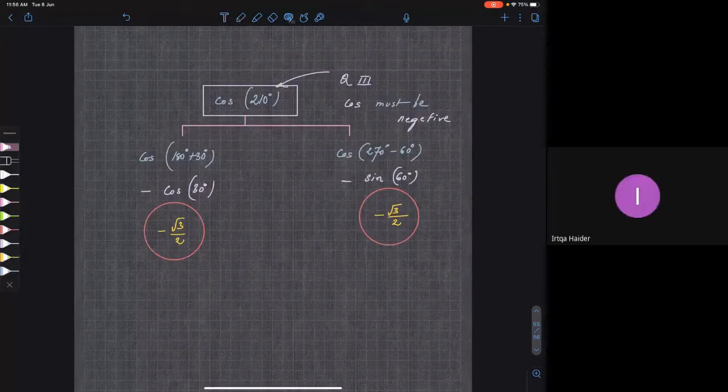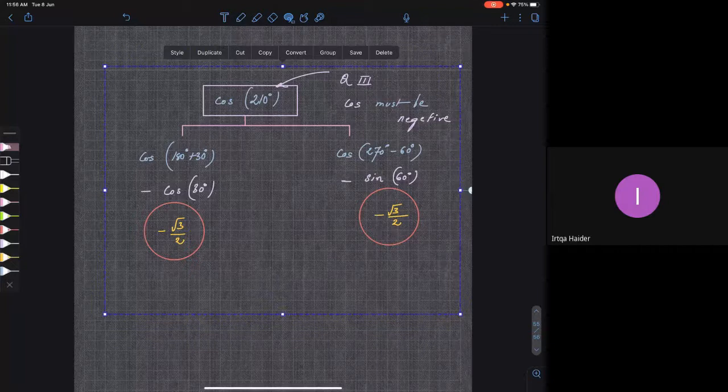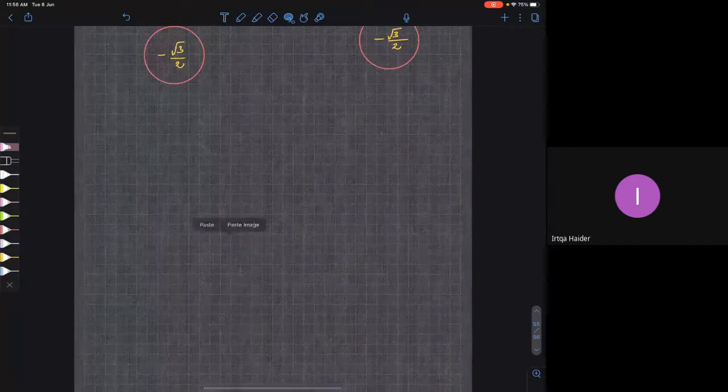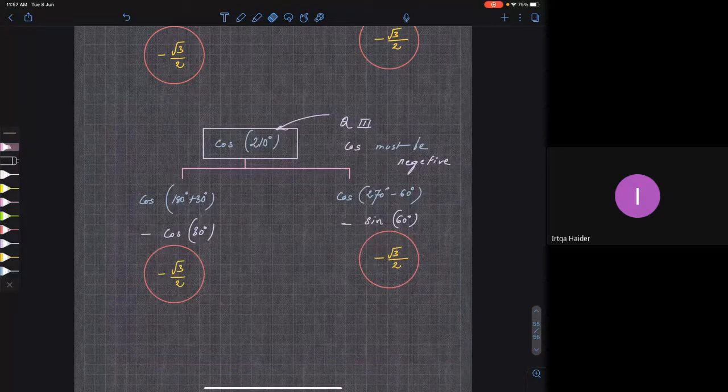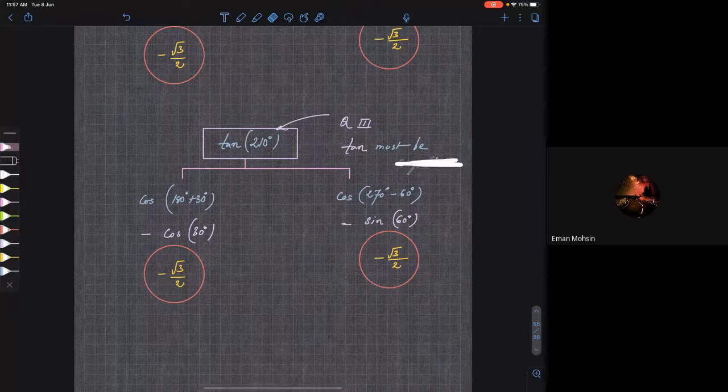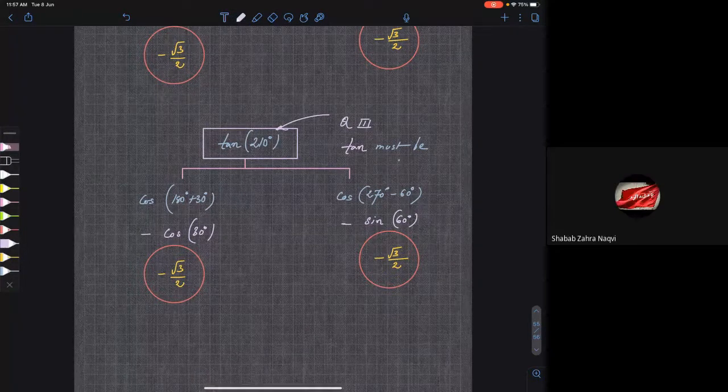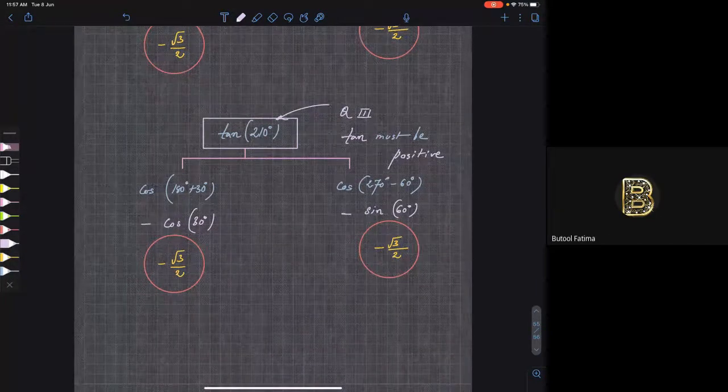So let me do one last question. Now these questions can be given in terms of radians also. You are getting my point? You have to follow the same procedure. Now instead of cos, let me ask you the value of tan. Now in Q3, tan must be positive or negative? Positive, sir, because all silver teacups, right? Positive, because tan is positive in the third quadrant.